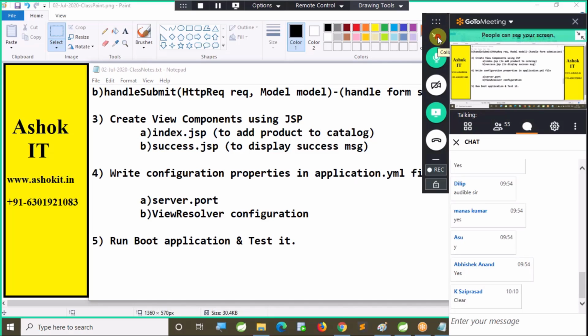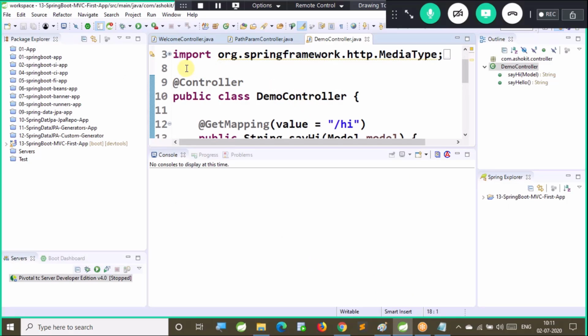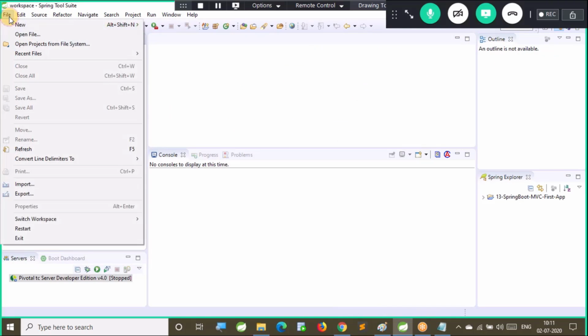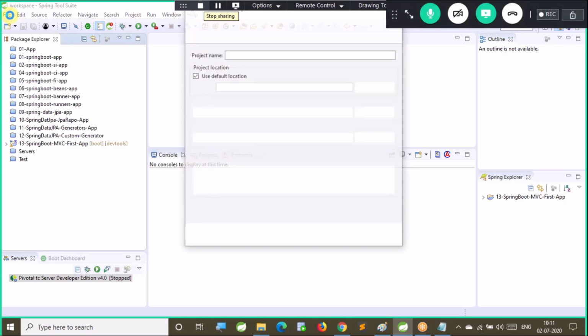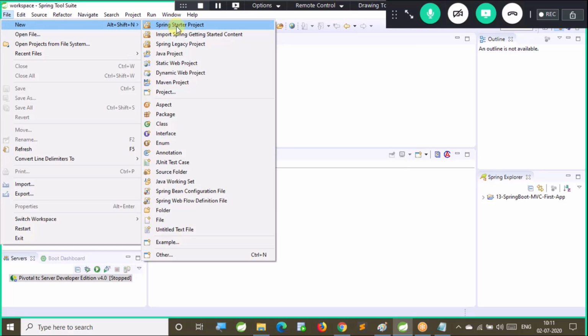Clear. Good. Now, let us create this project. I'm using Spring Toolsuite IDE here. File, new, Spring Starter project.